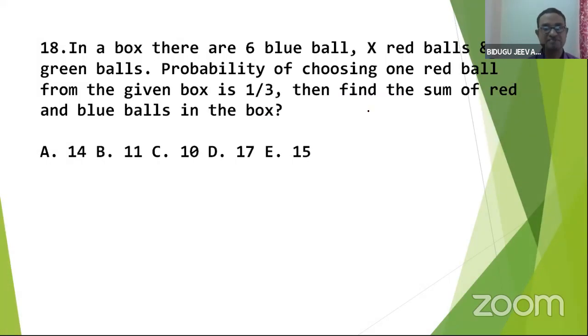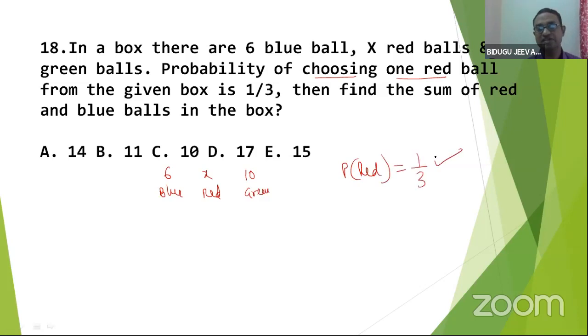In a box, there are 6 blue, X red, 10 green balls. Probability of choosing one red ball. We don't know how many red balls are there. From the given box, the probability of picking red ball is 1 by 3 is given. Find the sum of red and blue balls. Red and blue balls. I want to calculate 6 plus X. This is my requirement.